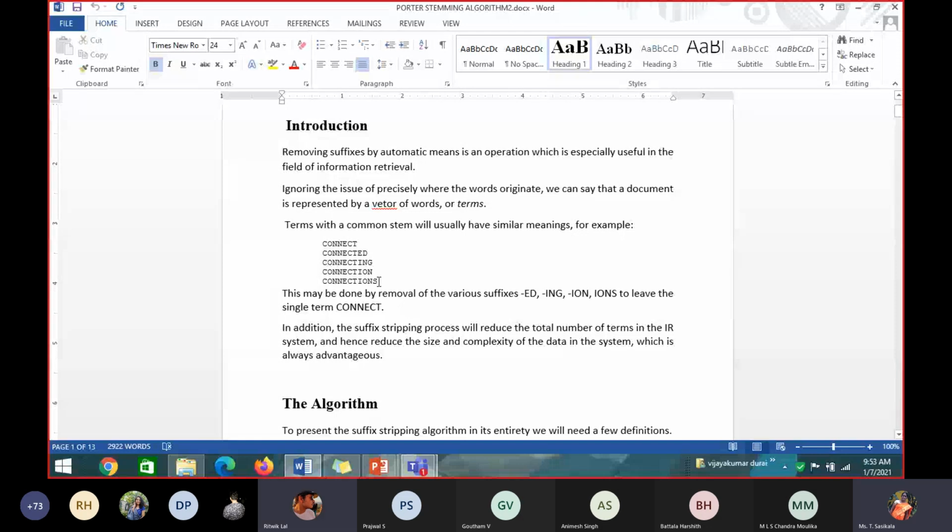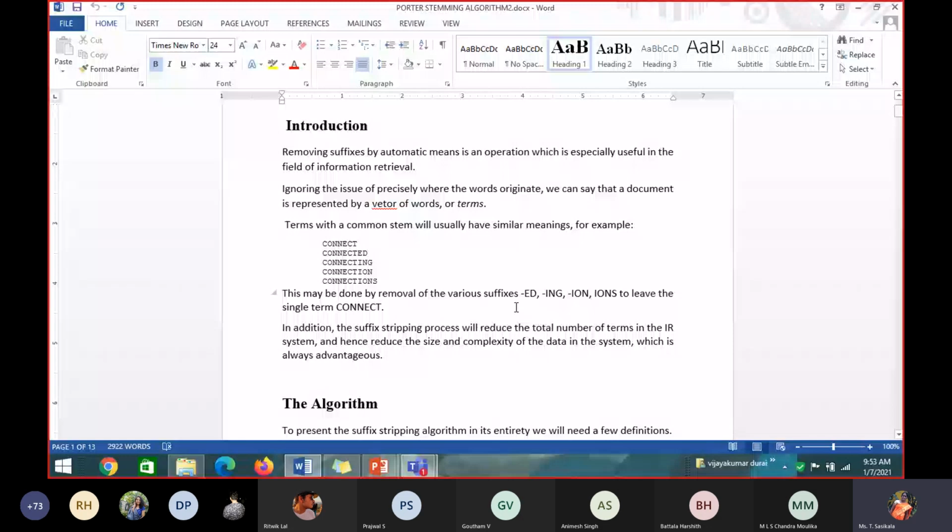How many? Ed, ing, ion, ions. Okay, so this may be done by removing various suffixes. You have to write a separate rule for each and everything. If it ends with ed, it has to be removed by null. Ing has to be removed by null. Ion has to be removed by null. Ions has to be removed by null.